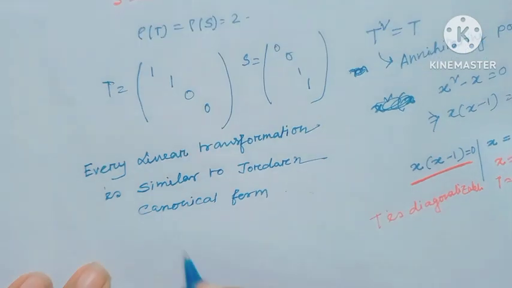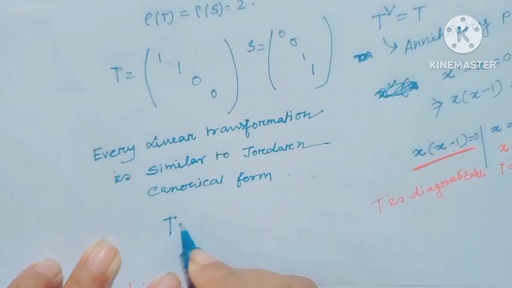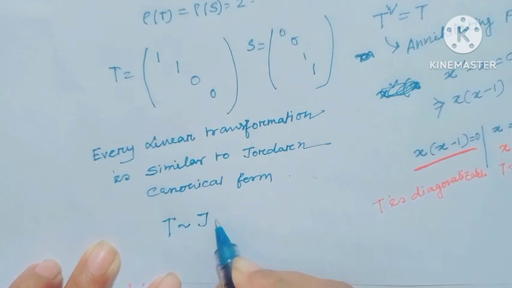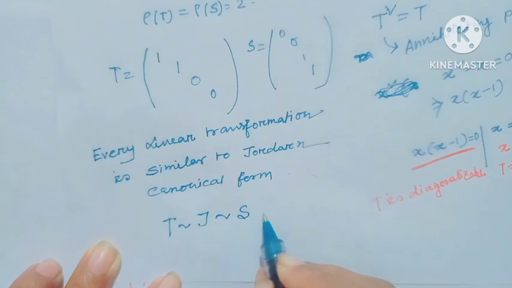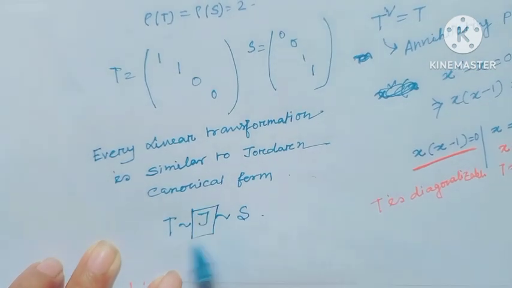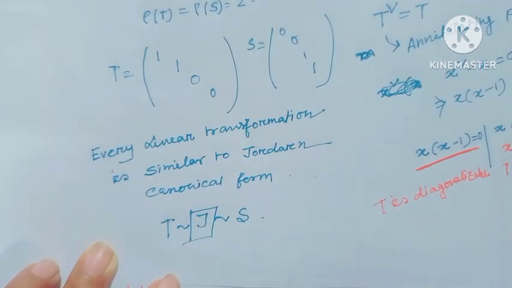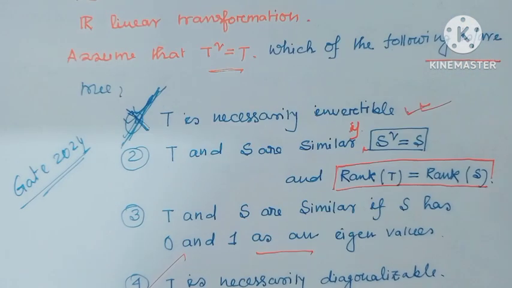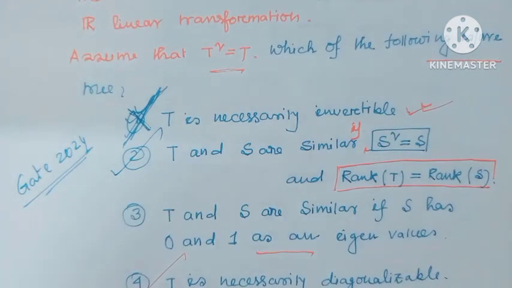Therefore, T is similar to the Jordan canonical form and S is similar to the same Jordan canonical form. So if rank T equals rank S and S squared equals S, then T and S are similar.